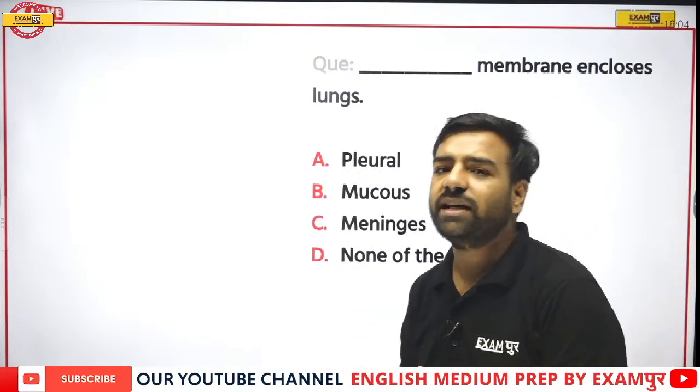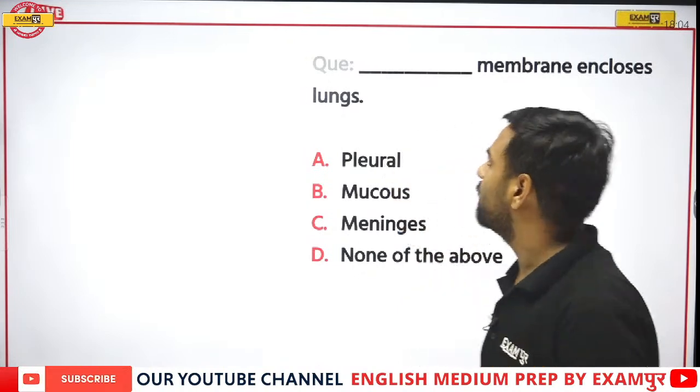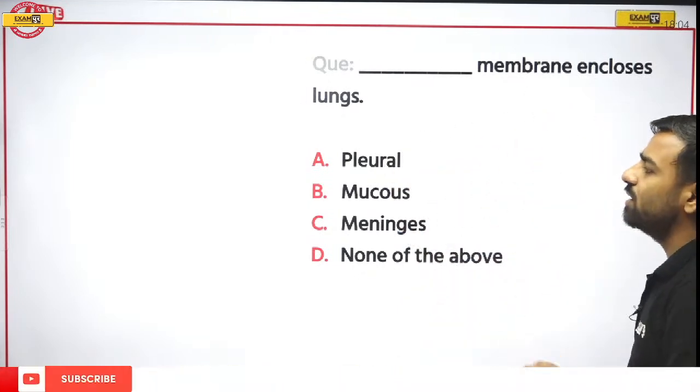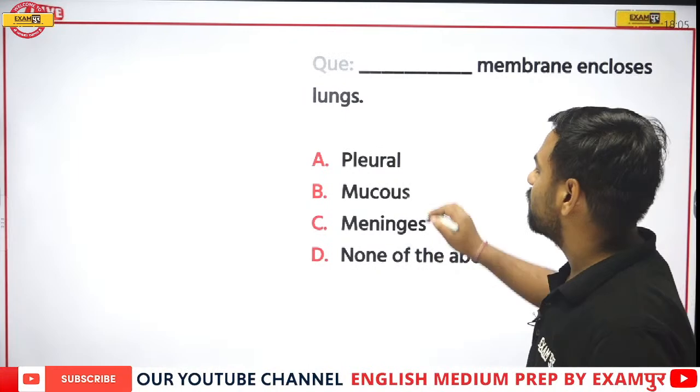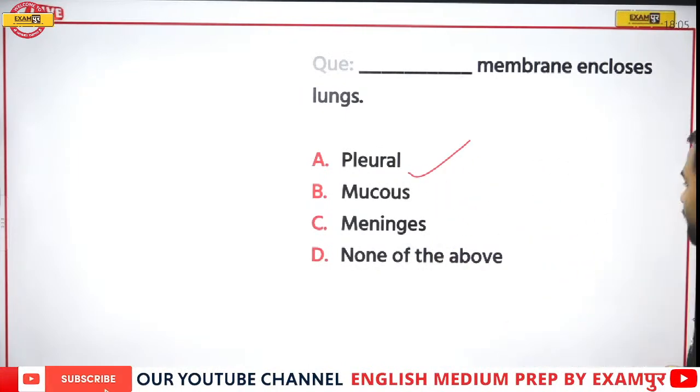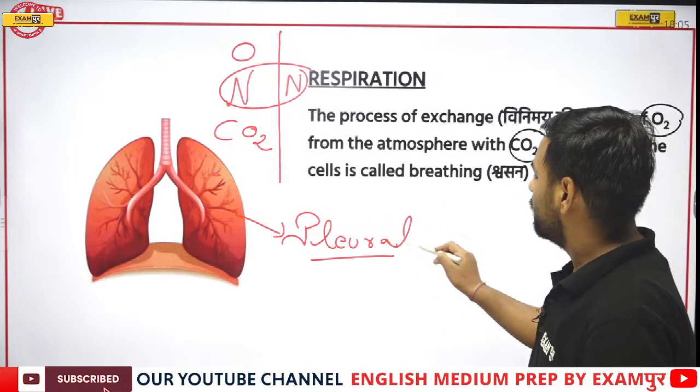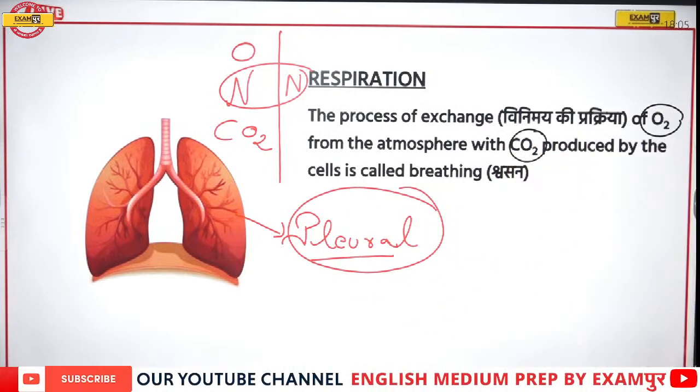So yes, what is the answer? When we are talking about the membrane that is enclosing the lungs, it's very obvious the correct answer is going to be pleura. We have already written there, it is pleura. So yes, this is the membrane.